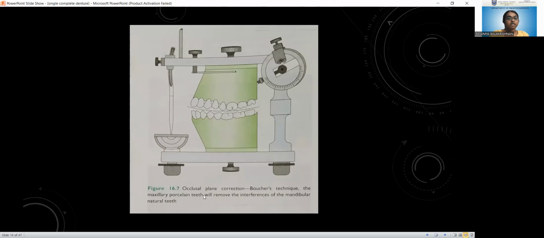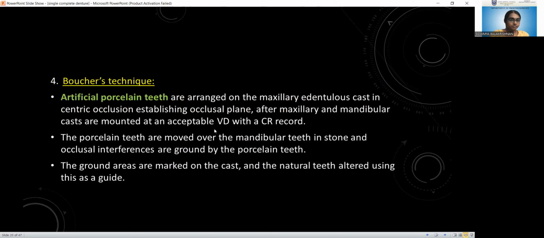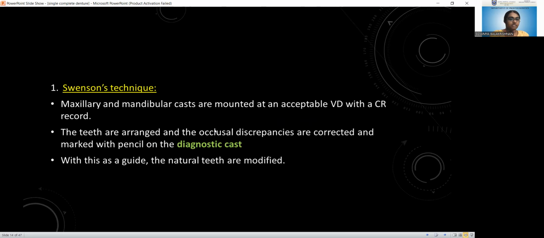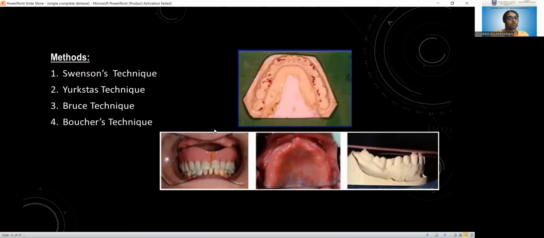The maxillary porcelain teeth will remove the interferences of the mandibular natural teeth. So this is how we mount these artificial porcelain teeth, and this is used as a guide in the case of Boucher's technique. So these are the 4 techniques, which are methods to correct the occlusal plane, that is, for instance, the X-stars, Bruce, and Boucher's.